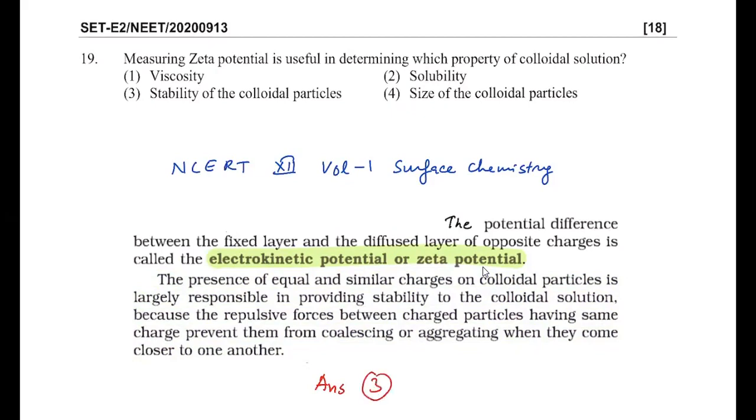So stability of colloid is related with zeta potential. More the zeta potential, more will be the stability of the colloids. So its answer will be 3.